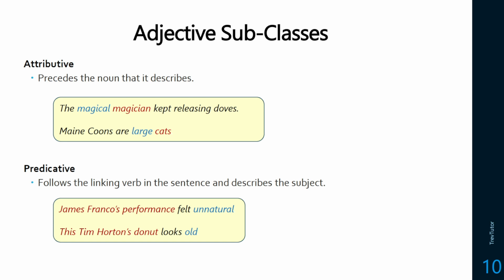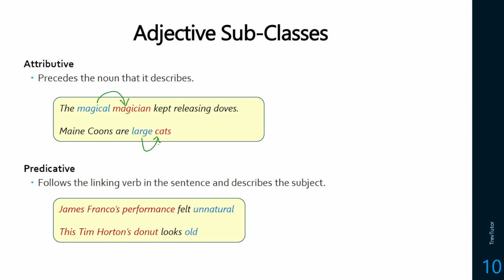So the reason we have two different adjective positions is because we have different types of adjectives. We have attributive adjectives and predicative adjectives. When you have an attributive adjective, it means that the adjective comes before the noun. So the magical magician. Magical is describing magician. Maine Coons are large cats. Large is describing the cat. So these are the standard adjectives you think of.